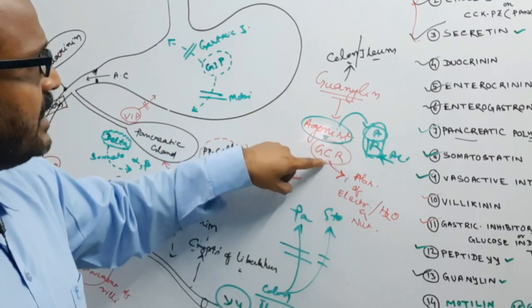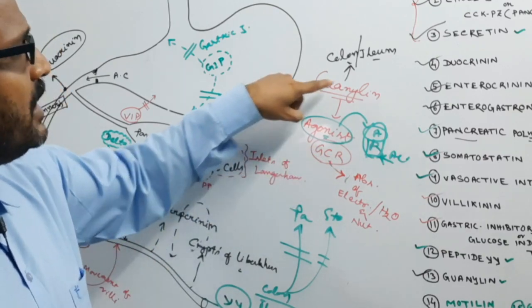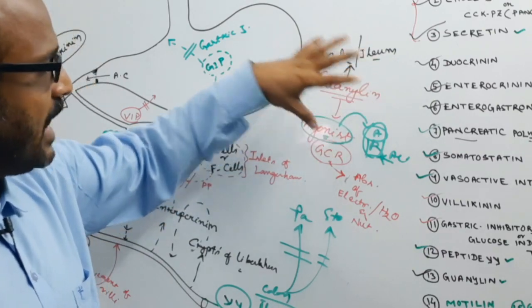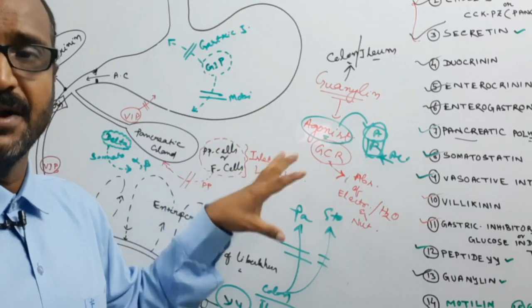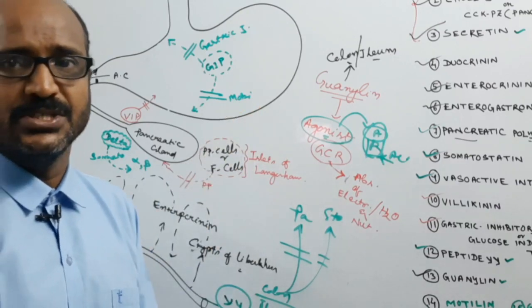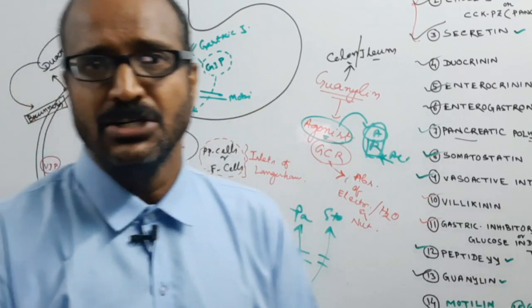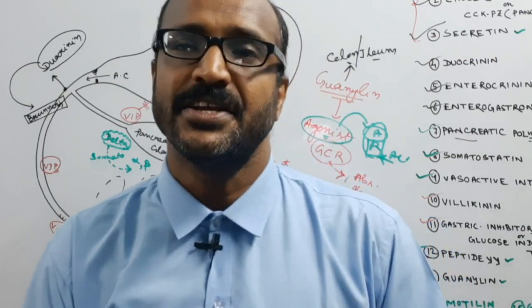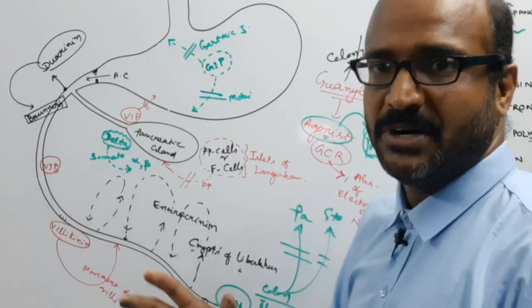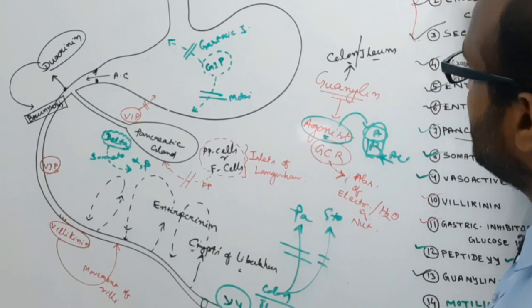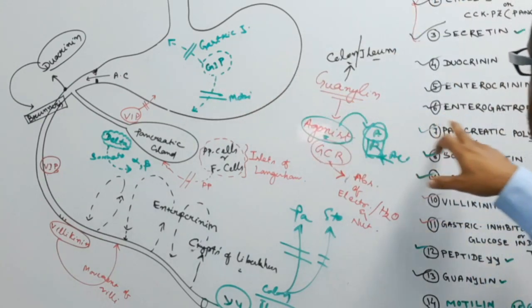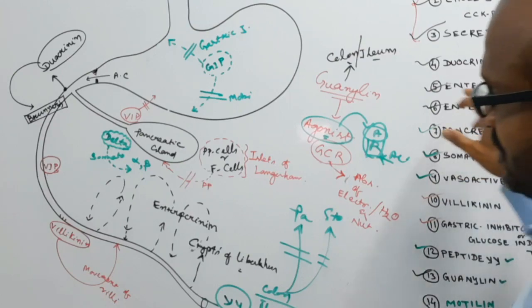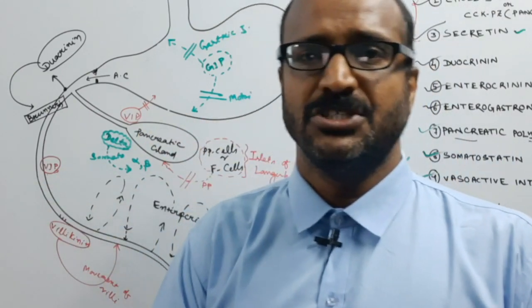This guanylin molecule helps the absorption of fluid and electrolytes from the alimentary canal. So this is the whole of the GI hormones, the gastrointestinal hormones. You have to remember the first three, and the GIP, which is known as the enterogastron.